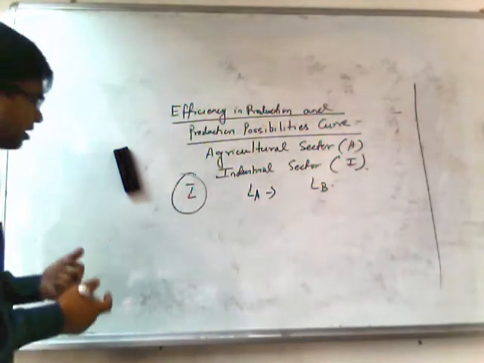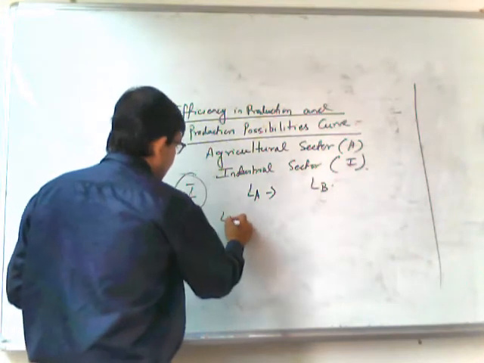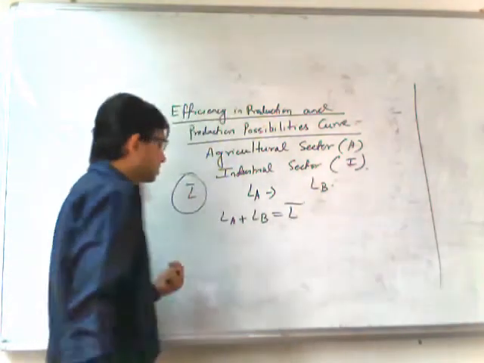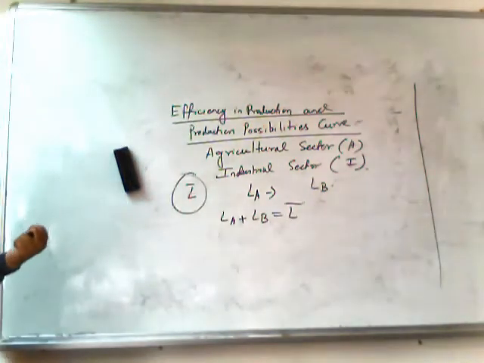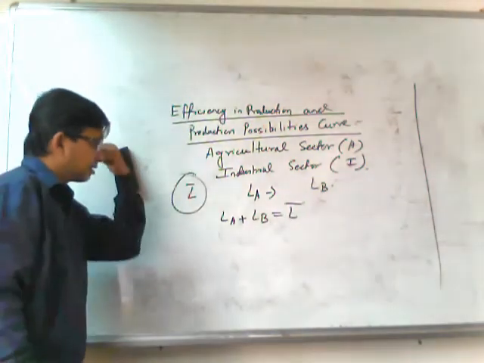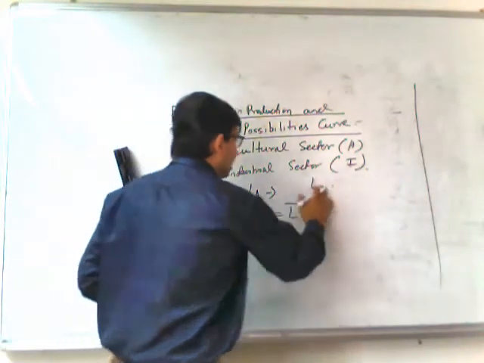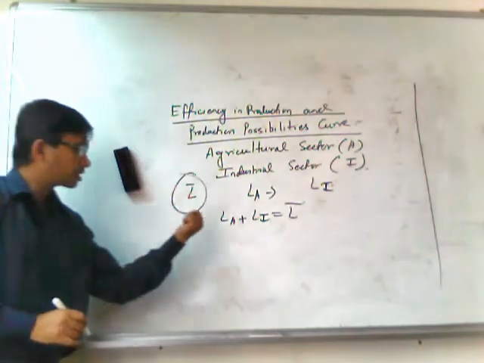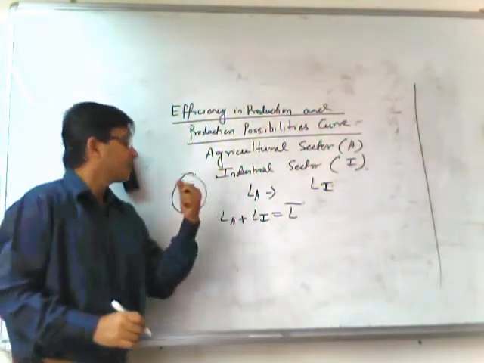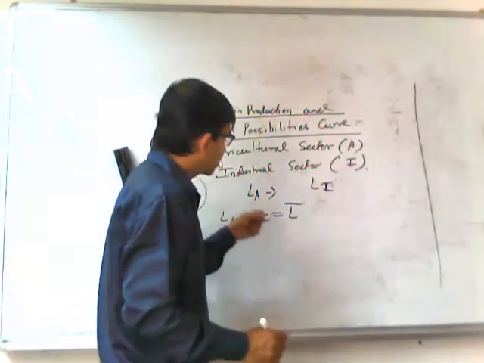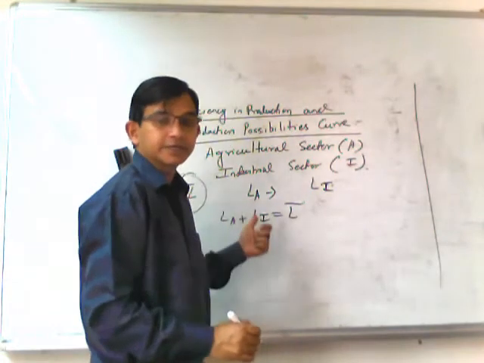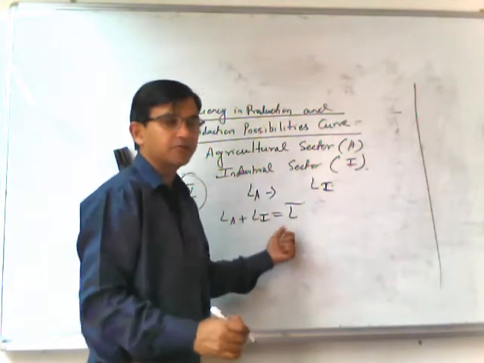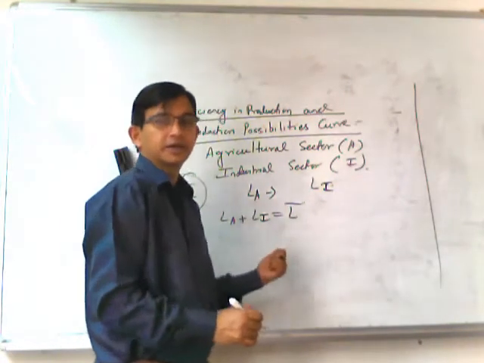So, if we find that LA plus LI equals L bar, that means the number of workers employed in the agricultural sector plus the number of workers engaged in the industrial sector is equal to the total workforce, or total number of labor, present in the country.